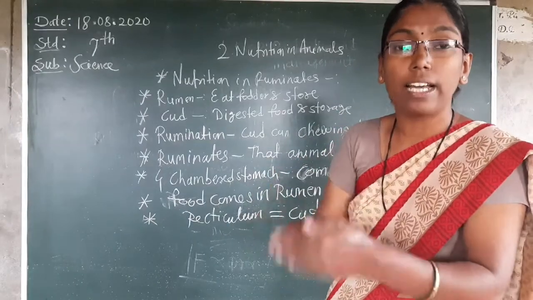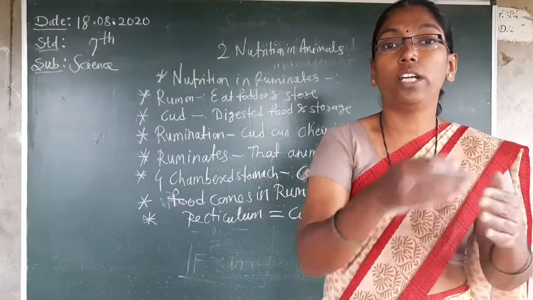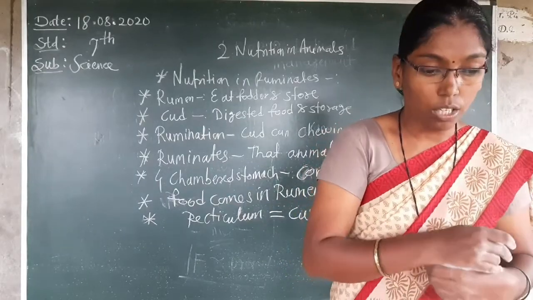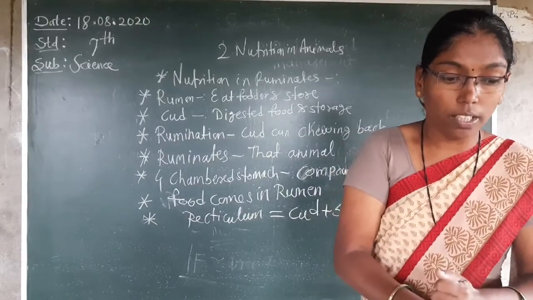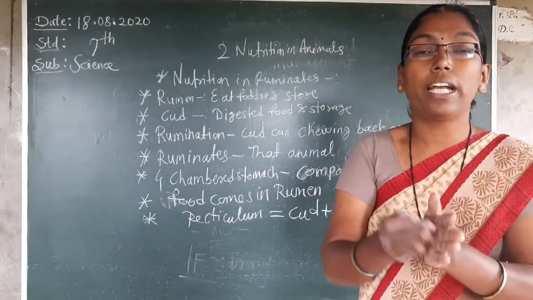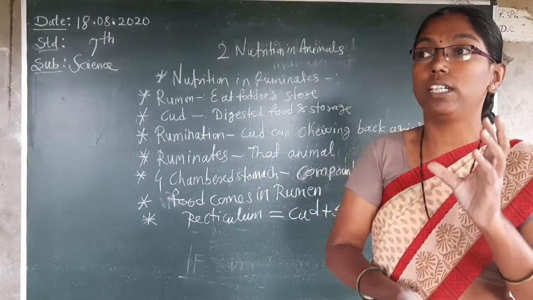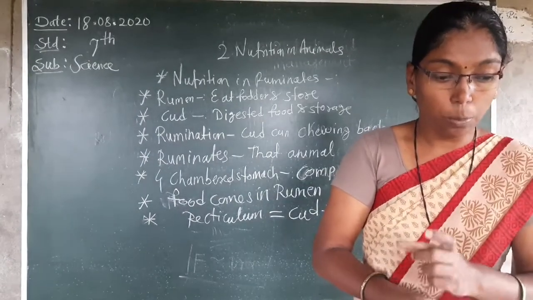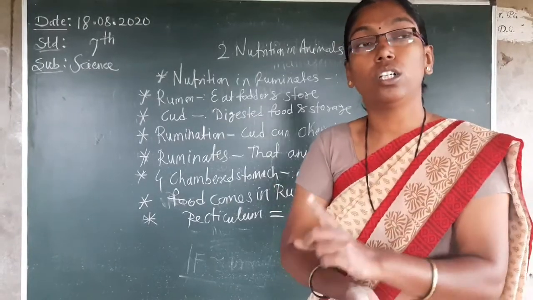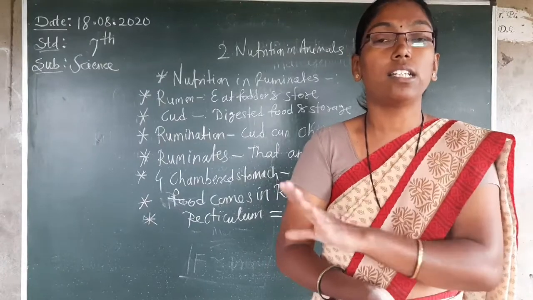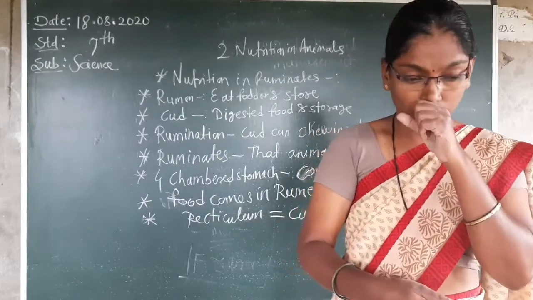Why do they chew that food again and again? Because the food they eat is rich in cellulose. What does cellulose mean? Cellulose does not break down easily. Animals which are herbivorous, which eat only plants, have food rich in cellulose. Grass is rich in cellulose, so it cannot be digested easily. That is why the cud is chewed and digested again and again.